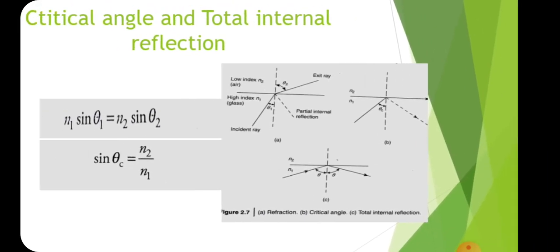Okay. So critical angle, what is critical angle? Critical angle is that angle of incidence for which the refracted ray travels parallel to the interface between the dielectrics. Okay. So there is another case.